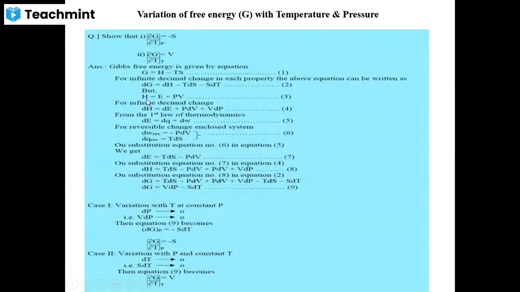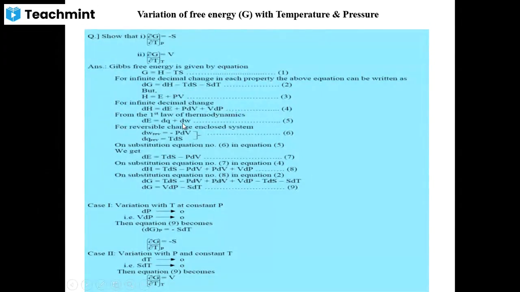But you know, enthalpy is given by E plus PV. For an infinitesimal change, this H will be written as dH is equal to dE plus PdV plus VdP. Again, the same formula we have to apply. For the differentiation, when the product is there, we have to fix the first quantity and vary the second one, and then fix the second one and vary the first one. Means here PdV plus VdP. This is the equation number 4.